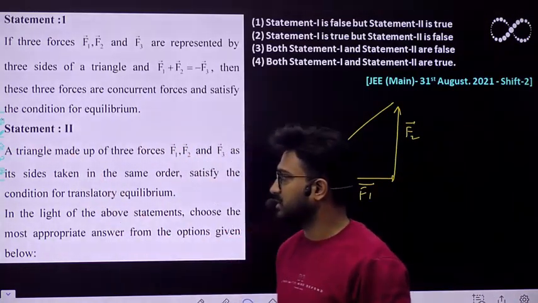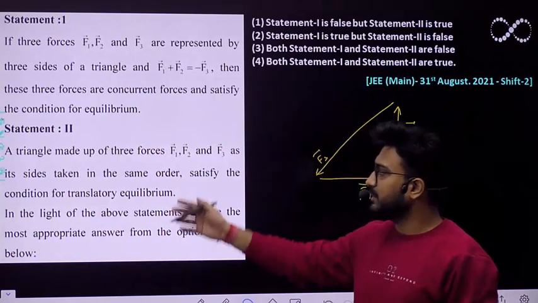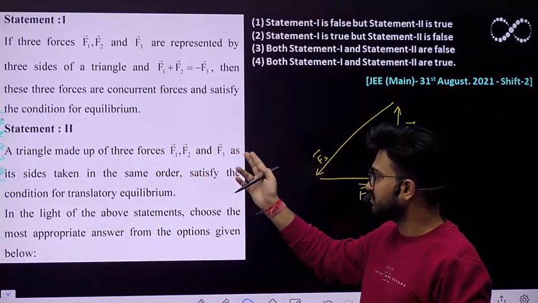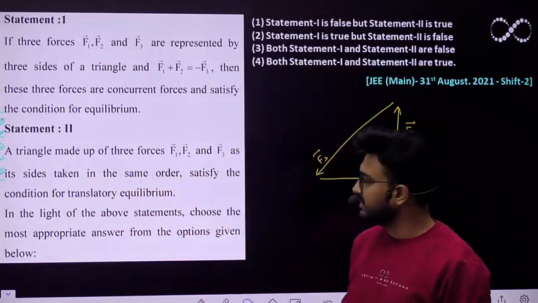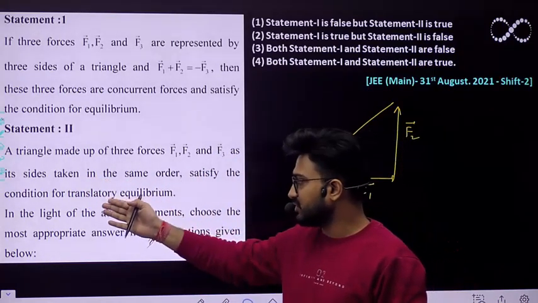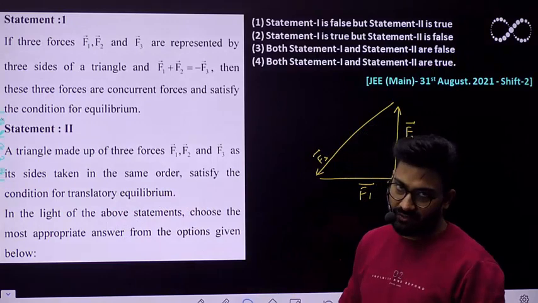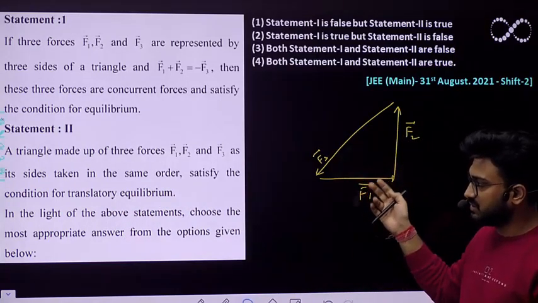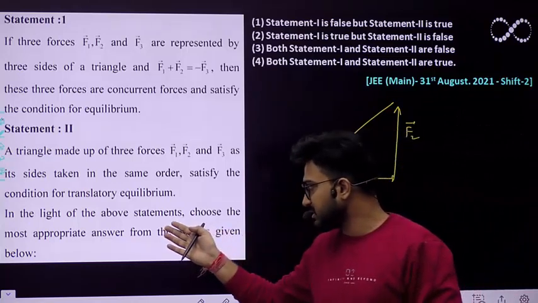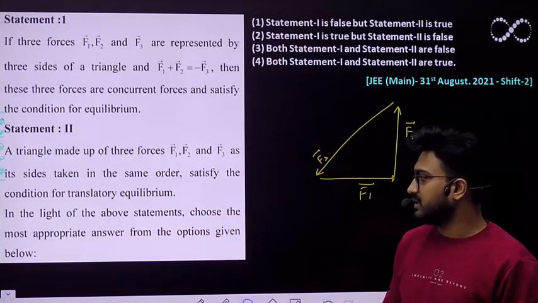What about the second statement? It says a triangle made up of three sides F1, F2 and F3 as its sides taken in the same order satisfies the condition for translatory equilibrium. Obviously, because in equilibrium condition also the net force is 0. So in light of the above statements, choose the appropriate option.